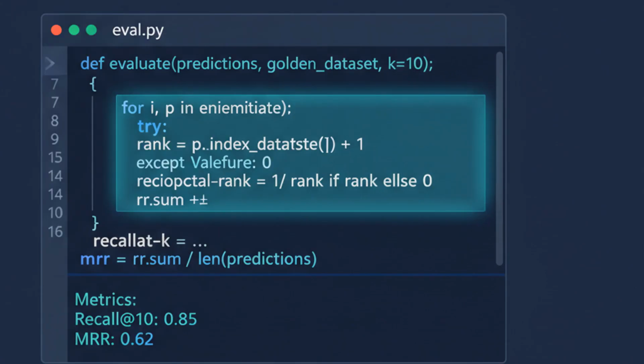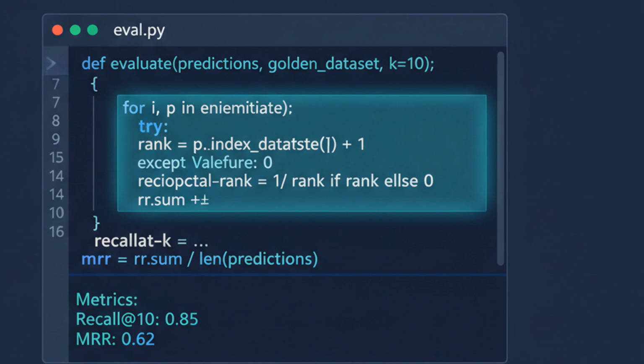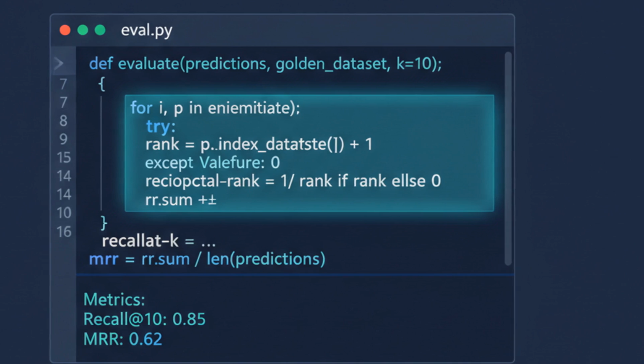You cannot improve what you don't measure, and "it feels better" is not an evaluation strategy. Build a golden set, real queries paired with the chunks that should be retrieved. Then compute offline metrics. Recall at k tells you whether the right answer made it into your candidate set at all.